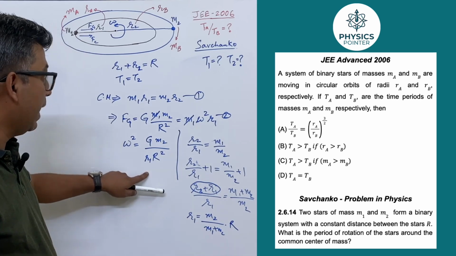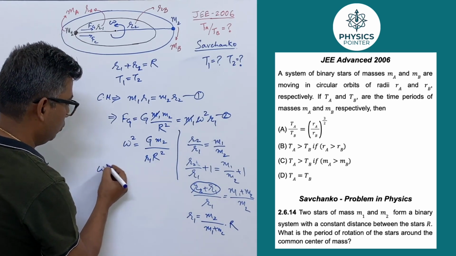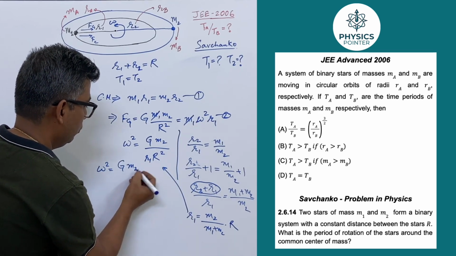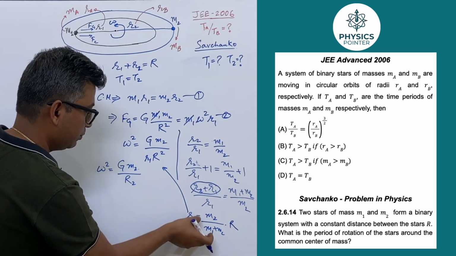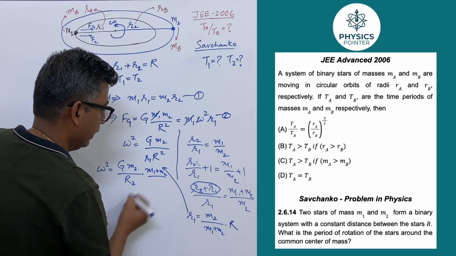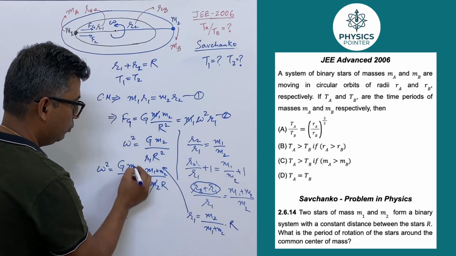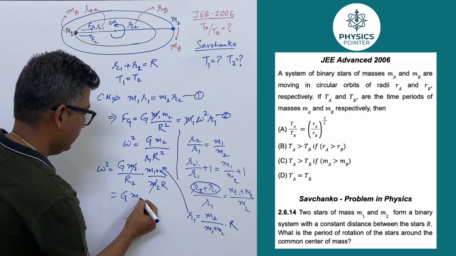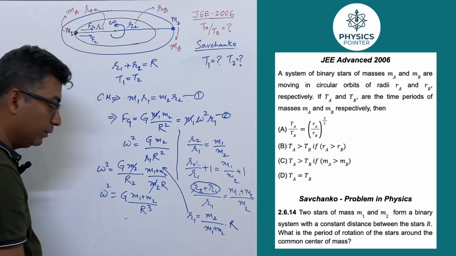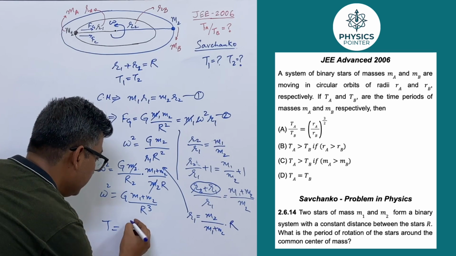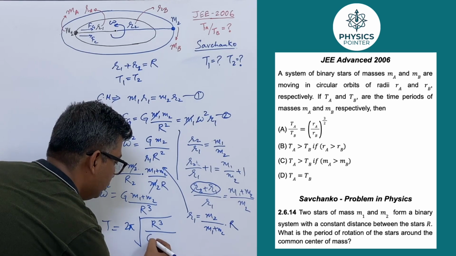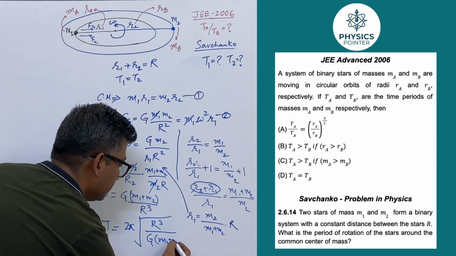Now let's put this back in this equation. My omega square, putting it in this, will become G M2 by R square, and if we put R1 here, this becomes M2 divided by M1 plus M2, times R. So M2 cancels out. This becomes G times M1 plus M2 by R cube for omega square. So what will be the time period? The time period will be 2 pi root of R cube by G times M1 plus M2.